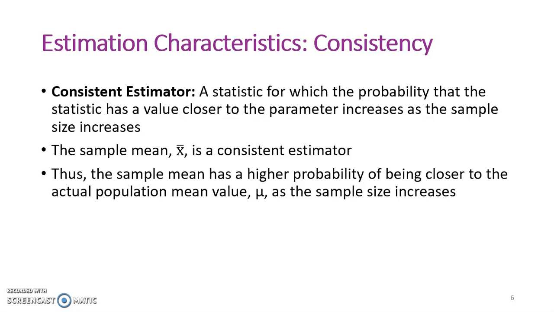That is, if we pulled many samples from a population and took the mean of each, the sample means would be closer to the actual population mean if each sample size was n equals 1,000 instead of n equals 10. The higher the sample size, the closer each sample mean is to the actual population mean.